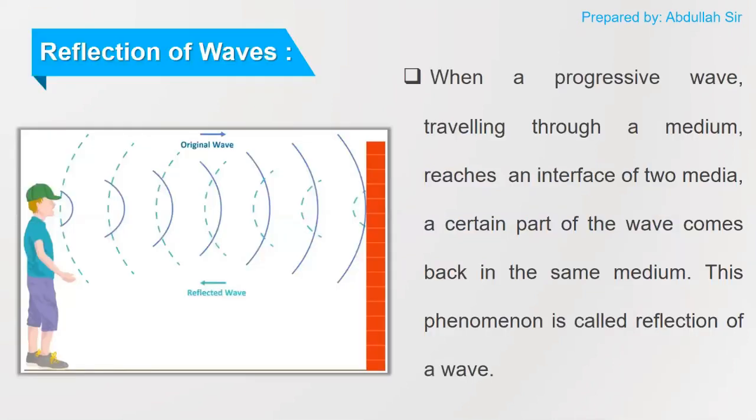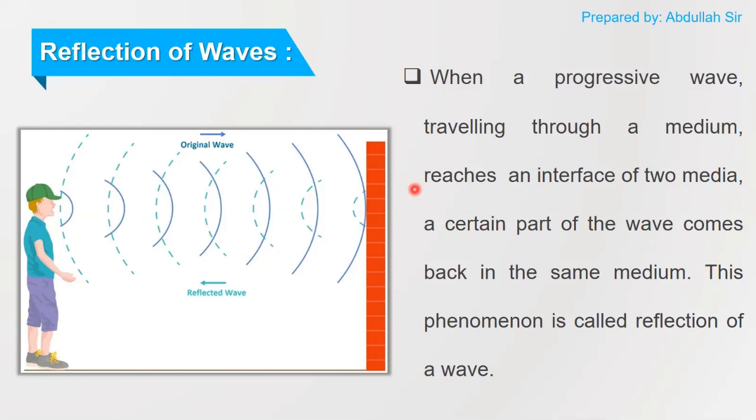So the first thing which we are going to revise is the reflection of wave. So what is the reflection of wave? When a wave, a progressive wave, is traveling in a medium and is reflected back from the boundary or from the interface of another medium, this is called reflection of wave. Echo is an example of reflection of wave. The sound gets reflected by the boundary of some other medium.